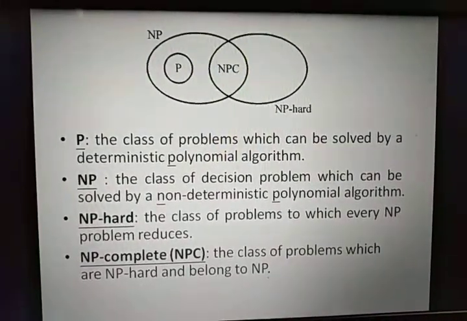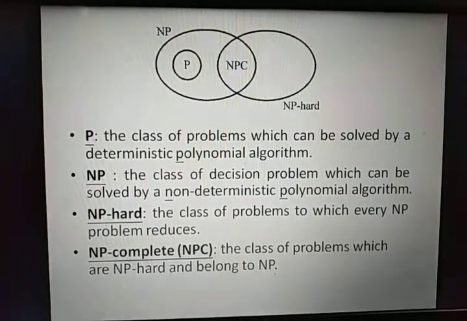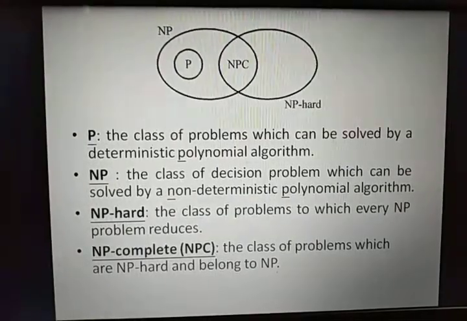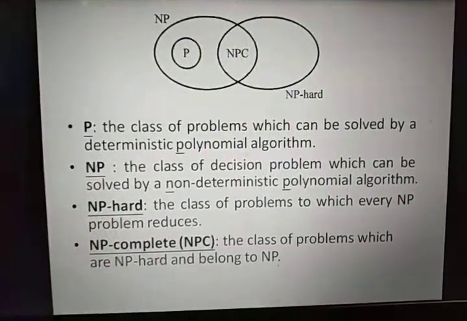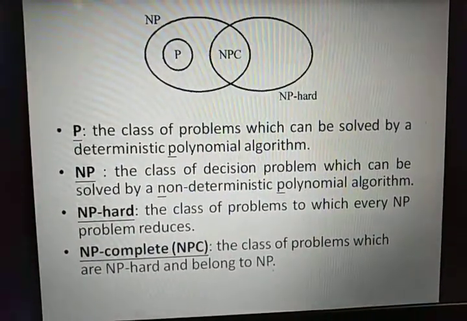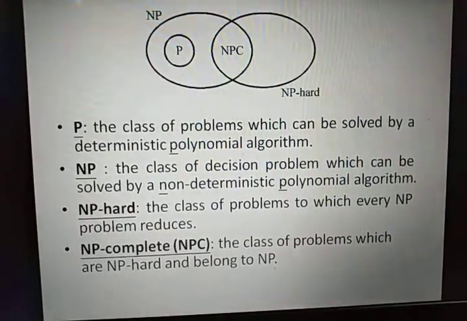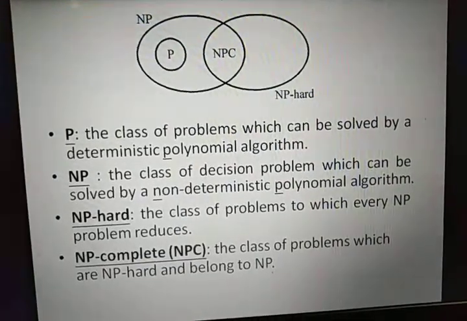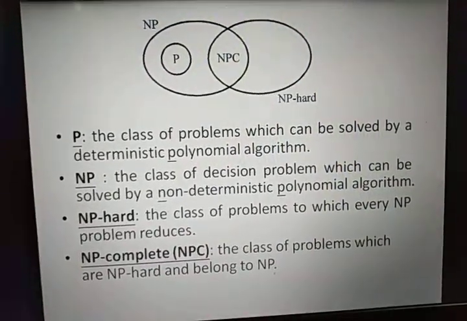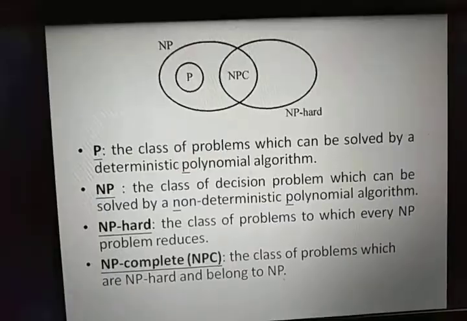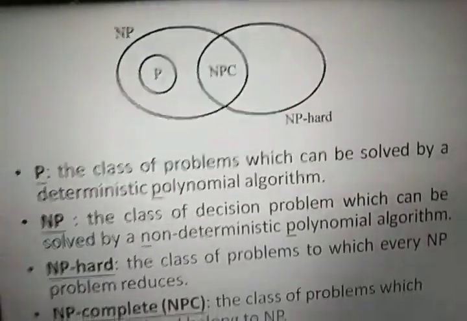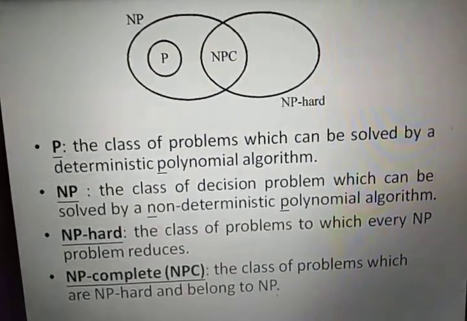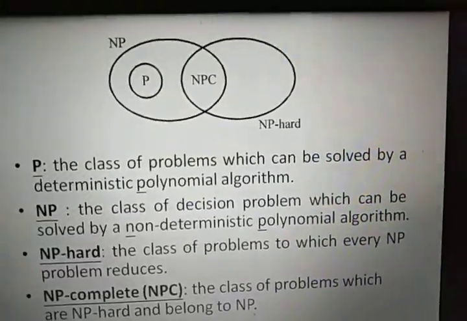And now we will move to the remaining things: NP hard and NP complete. NP hard is the class of problems to which every NP problem reduces, and NP complete is the class of problems which are NP hard and belong to NP. So now we can see that the intersection of NP and NP hard is the NP complete problems. This diagram shows the relationship between the polynomial time problems, non-polynomial time problems, NP hard and NP complete problems.